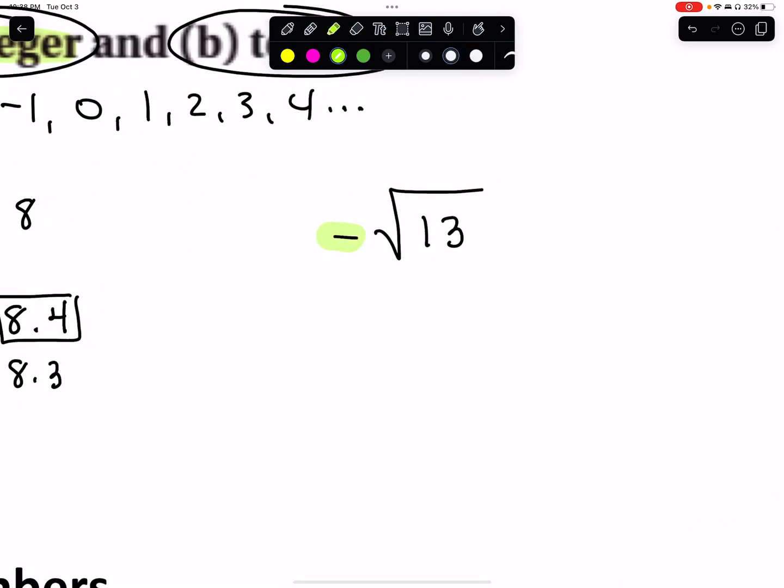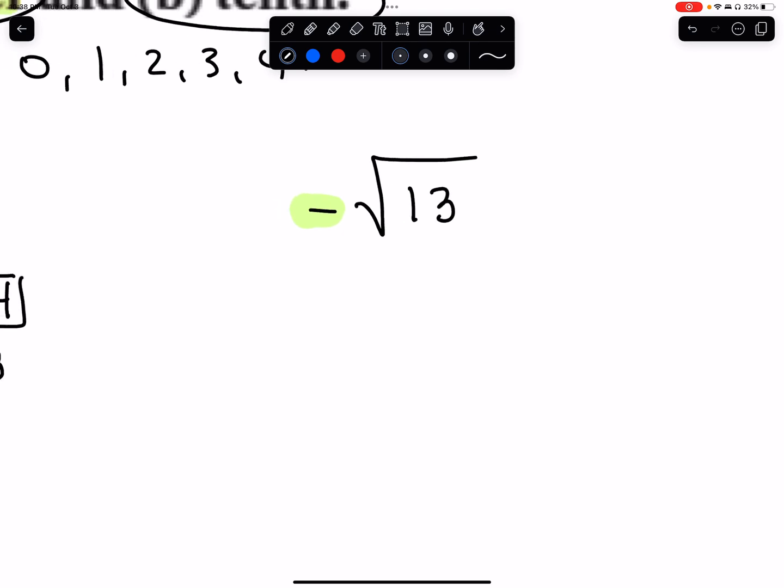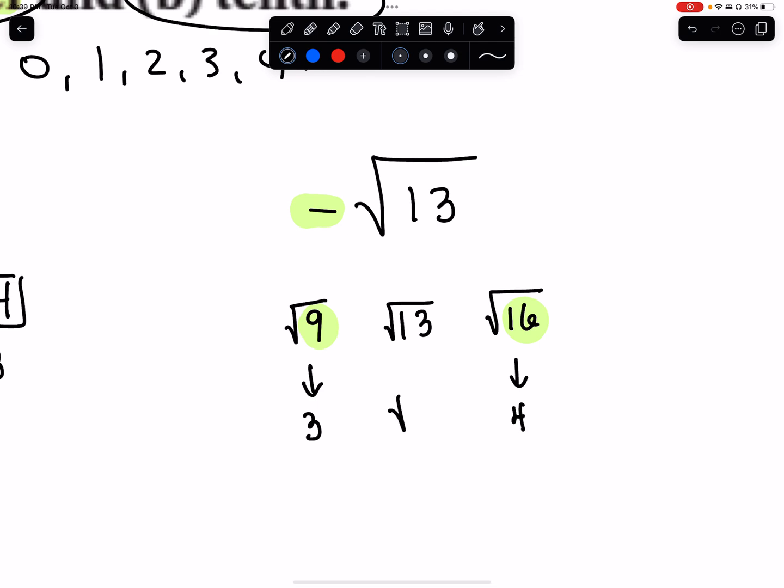The negative on the outside, we're just going to remember that it's there, but we're not going to mess with it just yet. Just think about 13. 13 is between the perfect squares of 9 and 16. Right? So that means the square root of 13 should be between the square roots of 9 and 16. Why did we pick 9 and 16? Because we know the square roots. They're easy to find. Like the square root of 9 is 3, and the square root of 16 is 4. So that means that the square root of 13 is between these two numbers. So what do you think would be a good guess for the square root of 13?